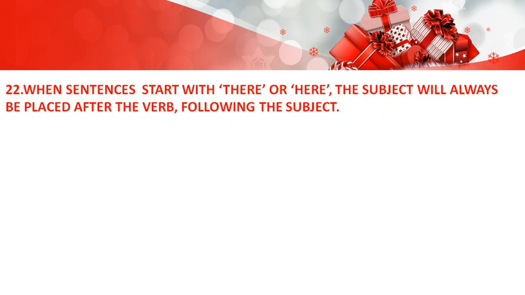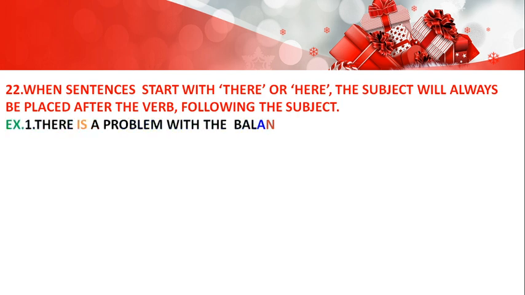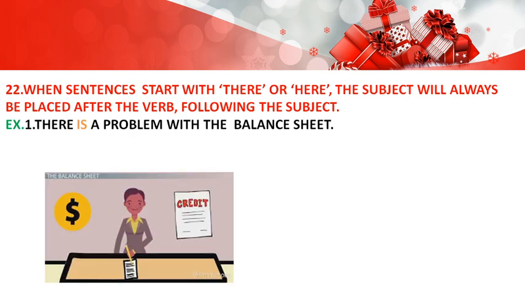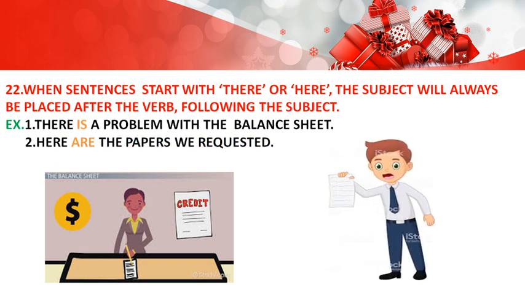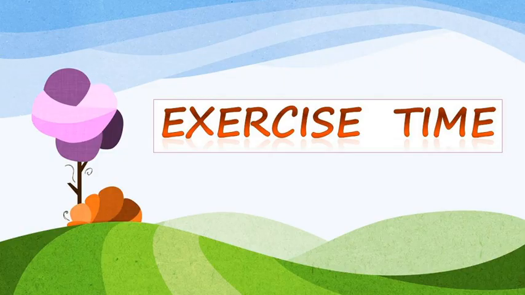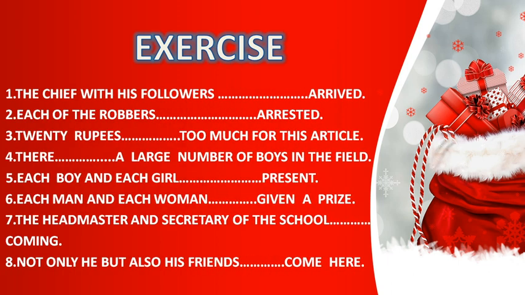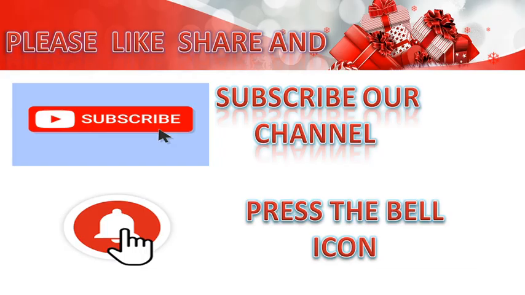Next one, when a sentence starts with there or here, the subject will always be placed after the verb. There is a problem with the balance sheet. Problem is there, so we are using a singular verb. Next one, here are the papers we requested. Papers are there, so we are using a plural verb. Exercise time, dear friends. Here are some questions in front of you. You just have to use singular or plural verbs.